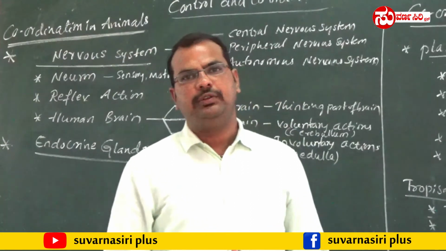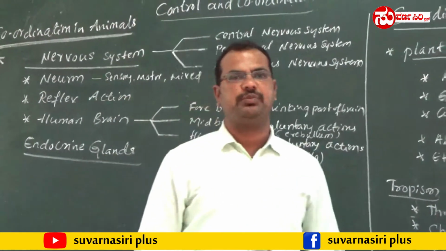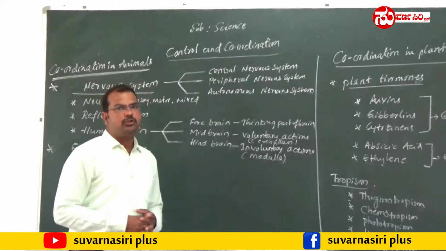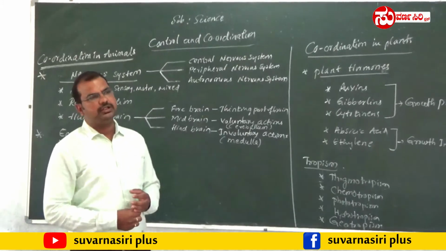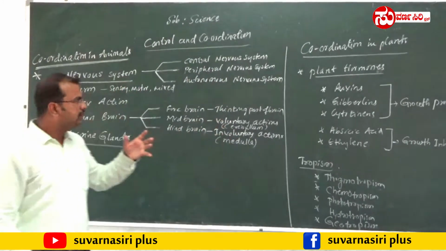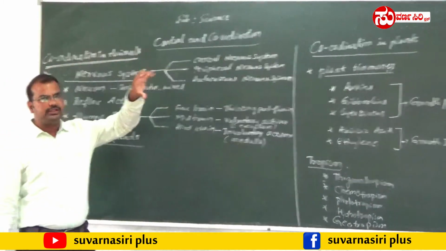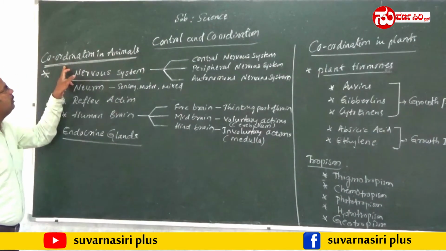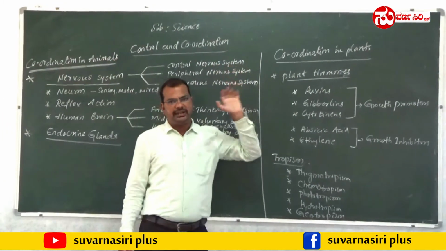From science, today I am going to revise some important topics from the chapter called control and coordination. In this chapter, we are going to discuss all the things from the beginning. One is control and coordination in animals as well as in plants.